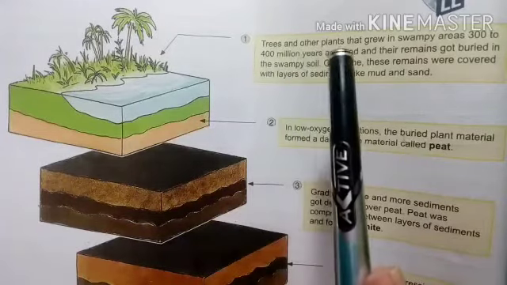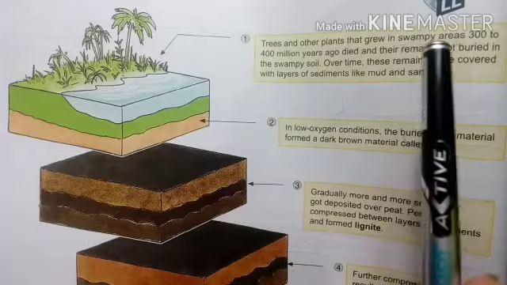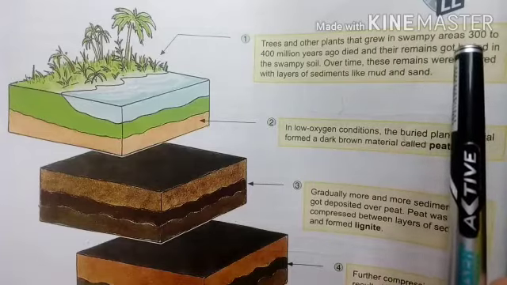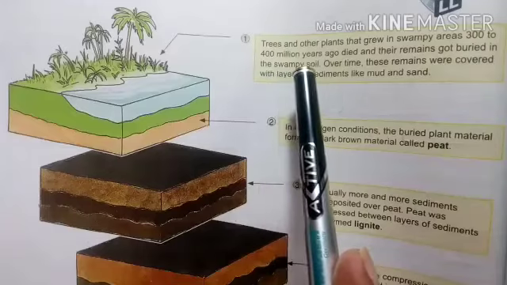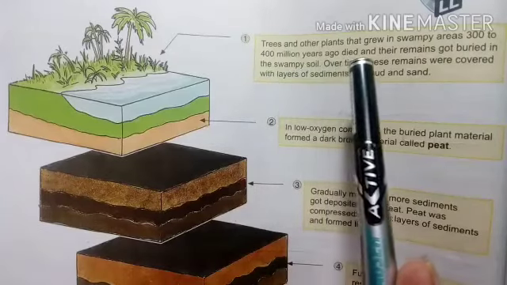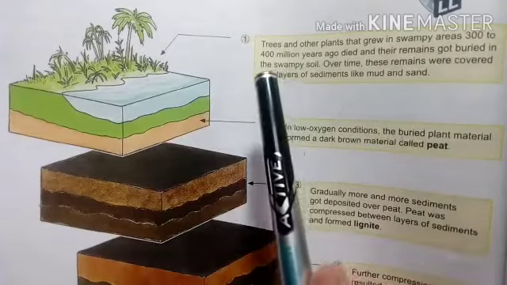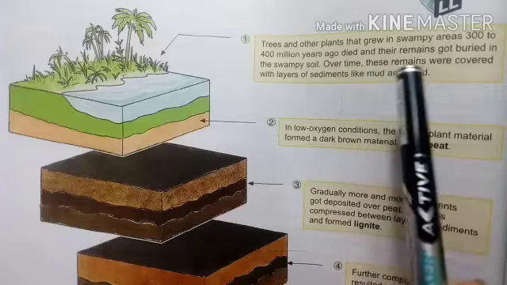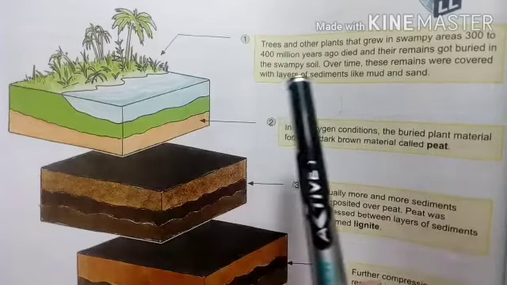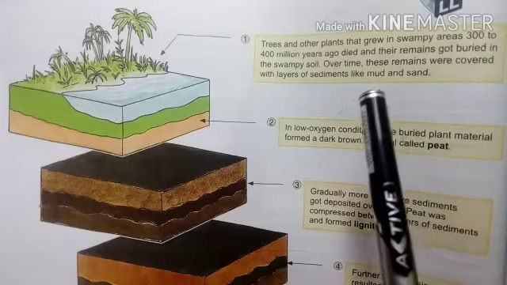The trees and other plants that grew in swampy areas 300 to 400 million years ago died, and their remains got buried in the swampy soil. Over time, these remains were covered with layers of sediments like mud and sand.